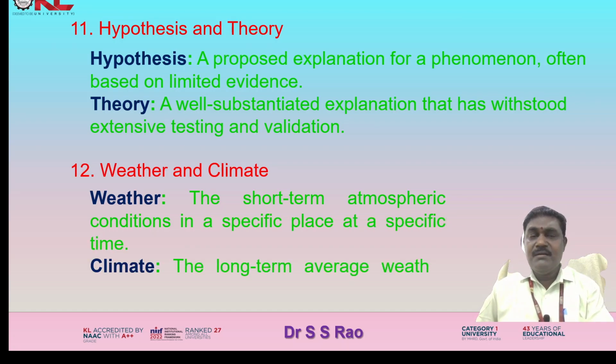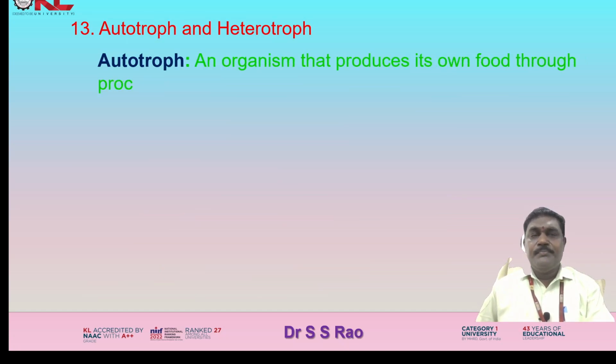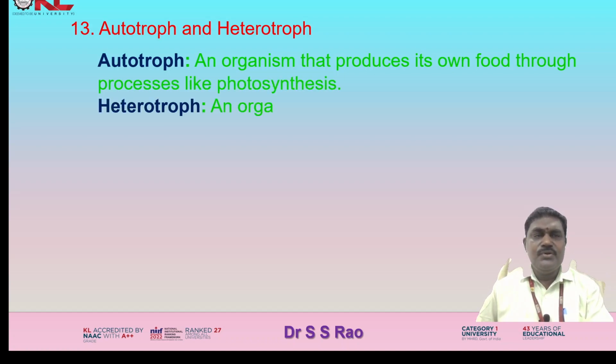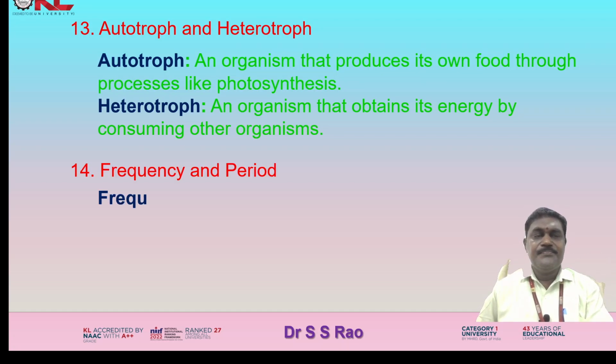Climate, the long-term average weather patterns in a particular region. Autotroph and heterotroph. Autotroph, an organism that produces its own food through processes like photosynthesis. Heterotroph, an organism that obtains its energy by consuming other organisms.